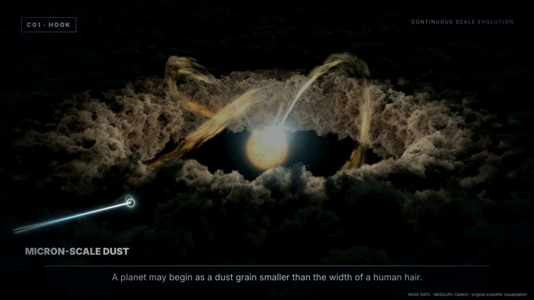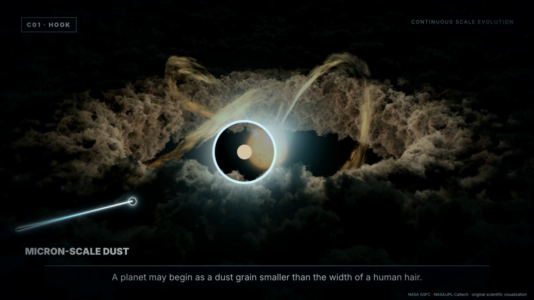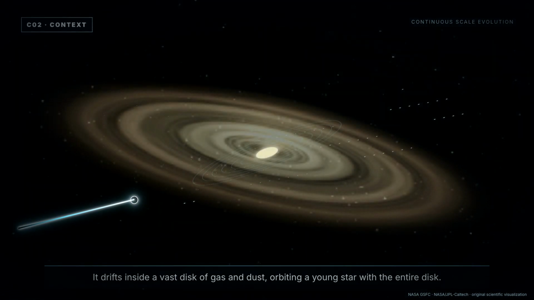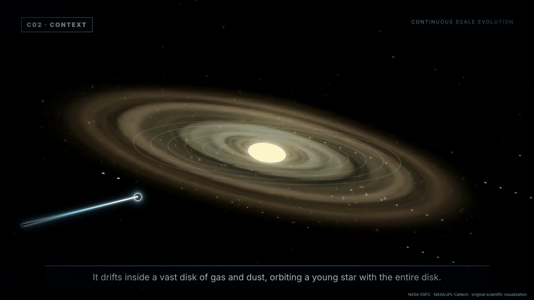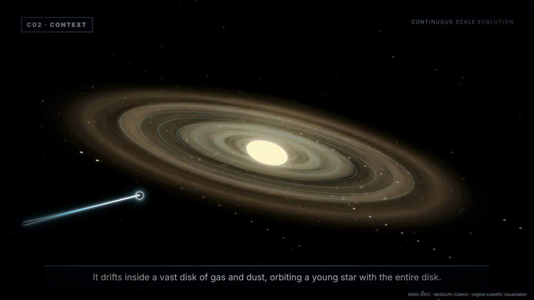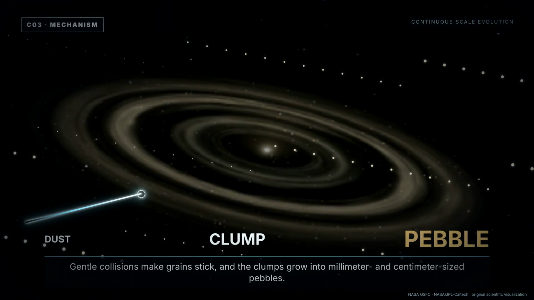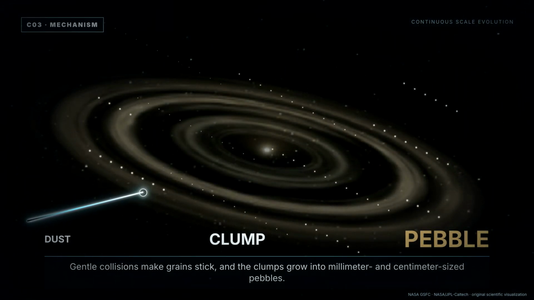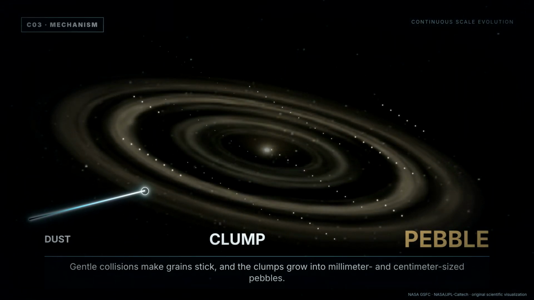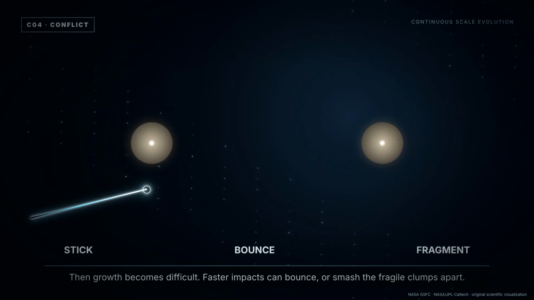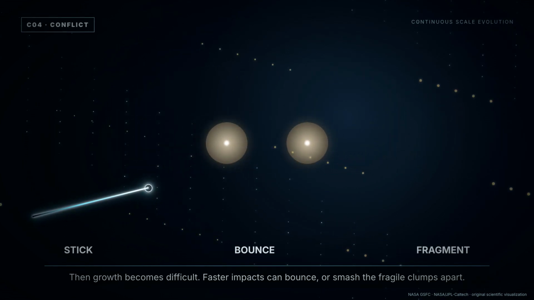A planet may begin as a dust grain smaller than the width of a human hair. It drifts inside a vast disk of gas and dust, orbiting a young star with the entire disk. Gentle collisions make grains stick, and the clumps grow into millimeter and centimeter-sized pebbles. Then growth becomes difficult. Faster impacts can bounce or smash the fragile clumps apart.